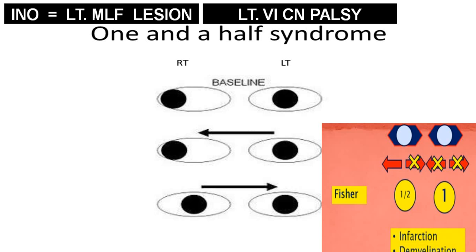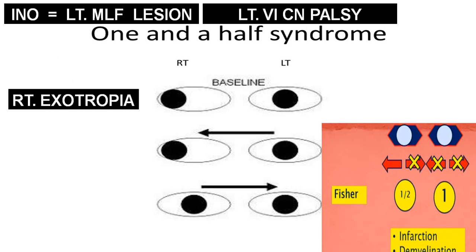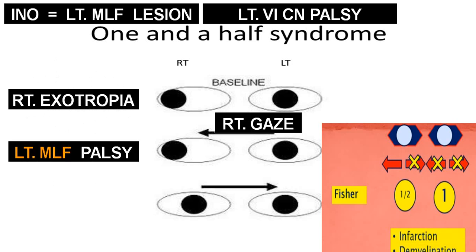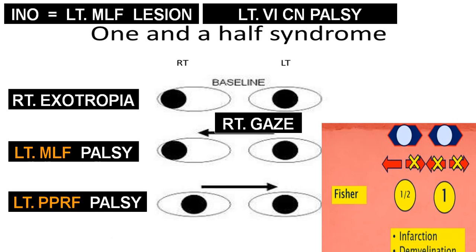So left side 6th cranial nerve palsy, right exotropia, on right side gaze, you will have absence of left eye adduction because of the left side medial longitudinal fascicle being damaged, and this PPRF palsy will produce absence of adduction of the right eye and abduction of the left eye, complete left side gaze palsy.